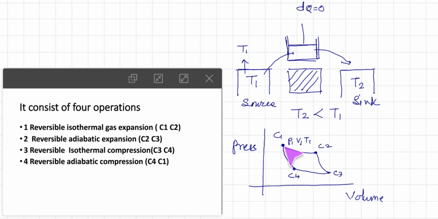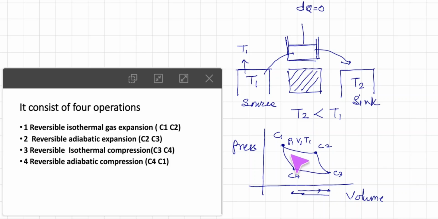But remember that during C1 to C2 the volume is increasing, that is expansion. Again C2 to C3 the volume is increasing, that is again expansion, and thereafter C3 to C4 the volume is decreasing, that is compression, and C4 to C1 is again compression.